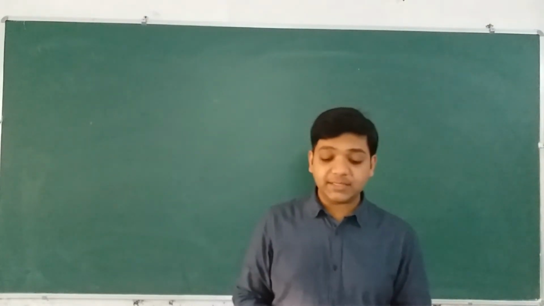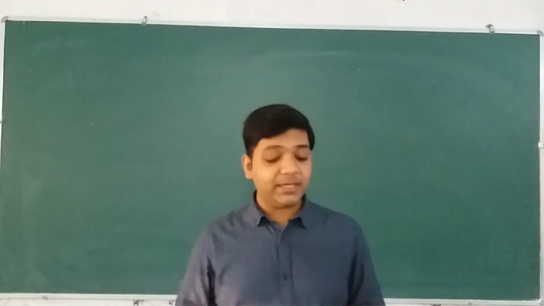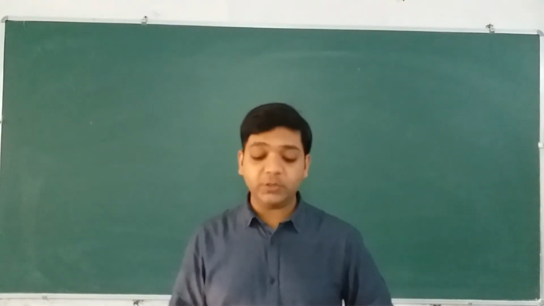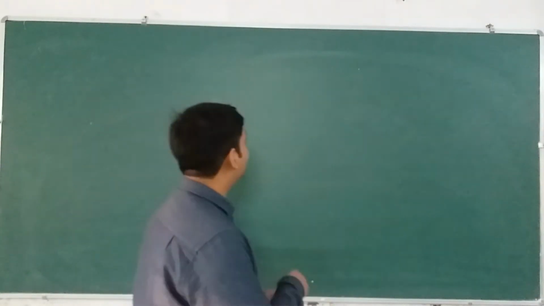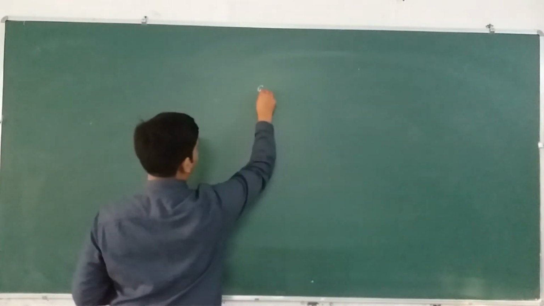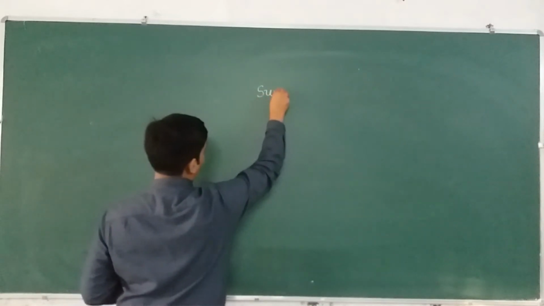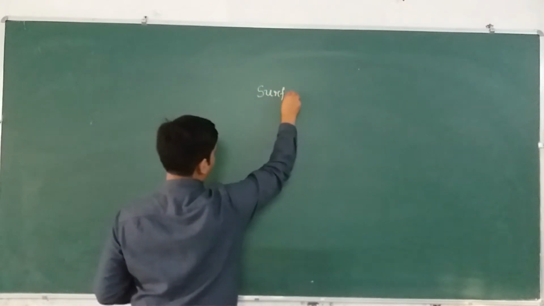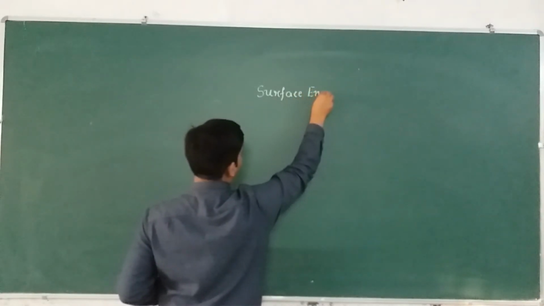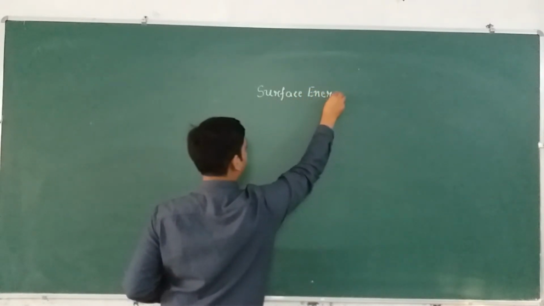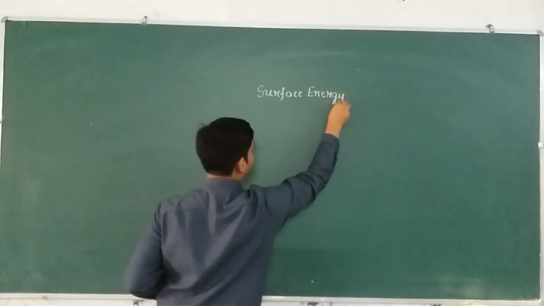So we discussed these things, and now with these things we are going to study the concept of surface energy in this class. So please write down the heading surface energy. Surface energy. This is another important concept from which questions are framed in the exams.